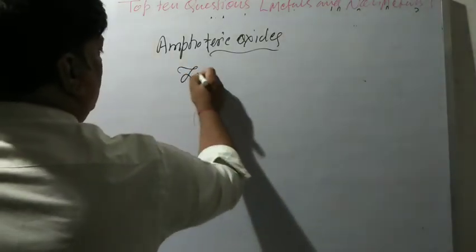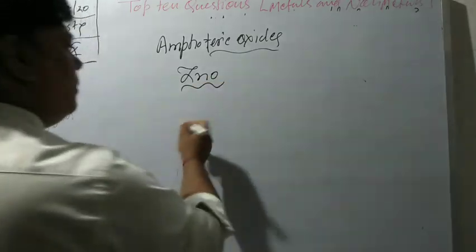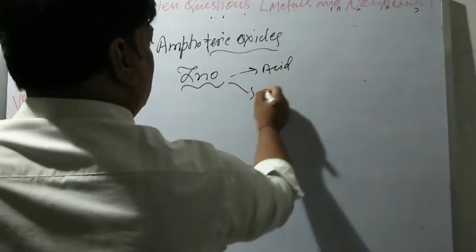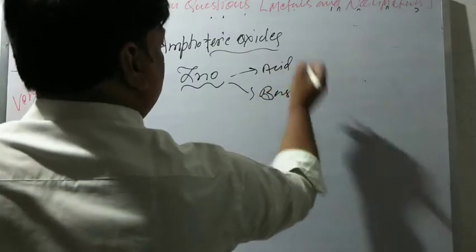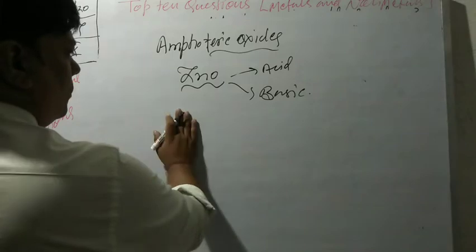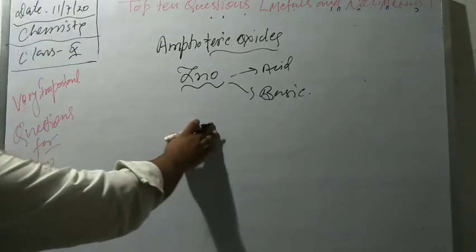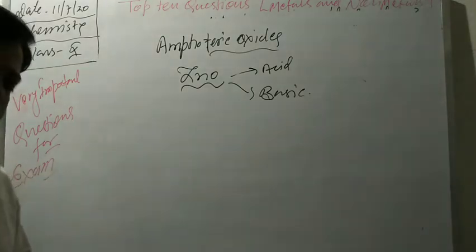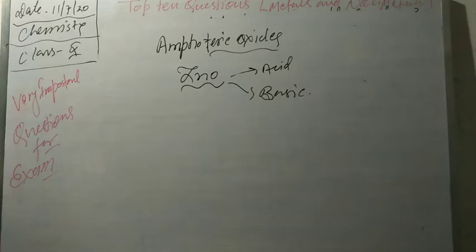An example is zinc oxide. It has acidic as well as basic properties. Those metal oxides which behave like acid or base are called amphoteric oxides. Aluminum oxide and zinc oxide are examples of the same.